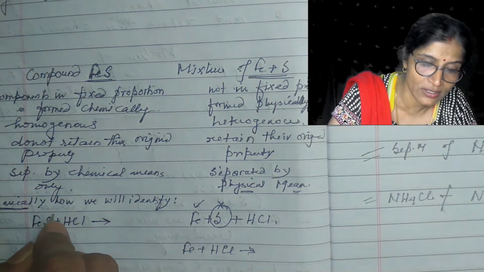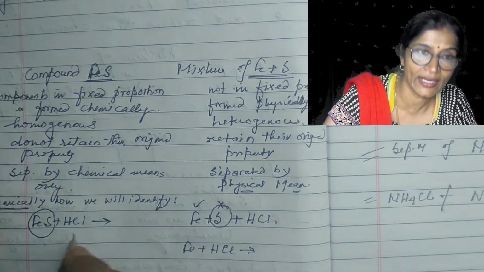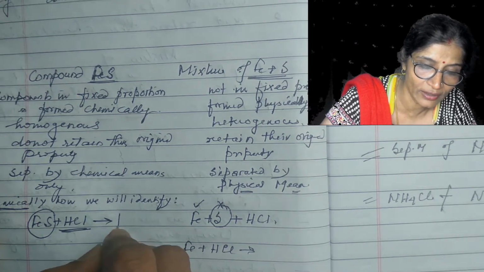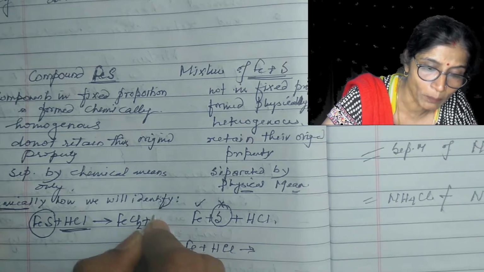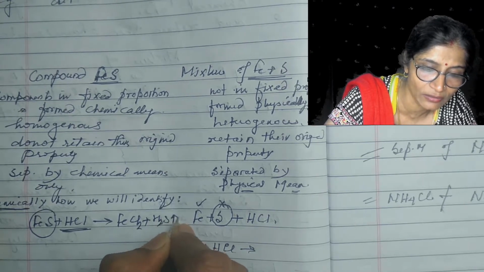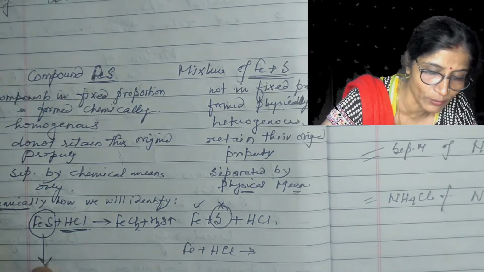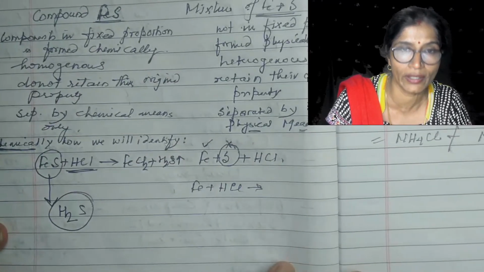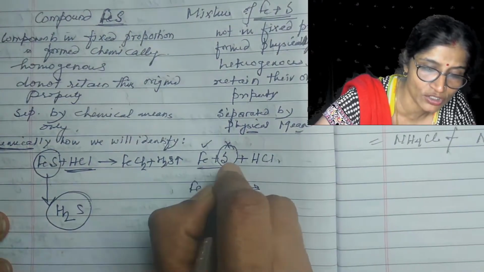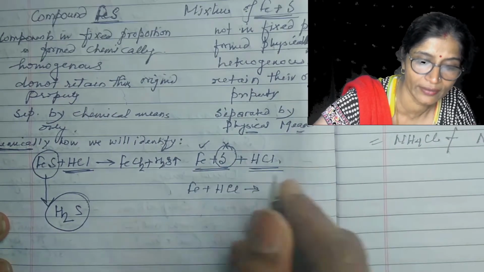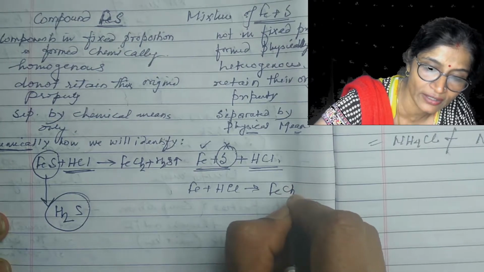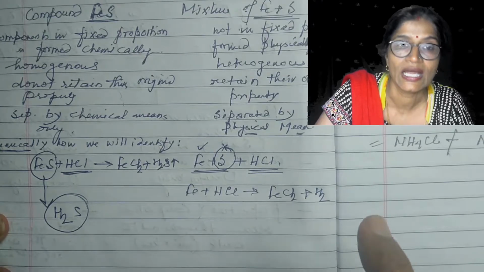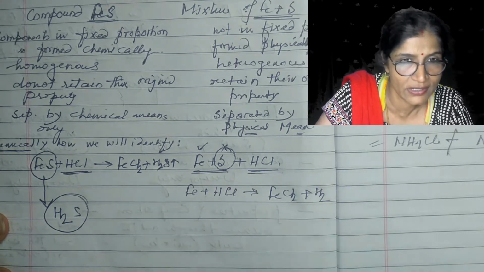So in the case of a compound, when HCl is added, then what will happen? It will give FeCl2, and hydrogen sulfide gas is evolved. So in the case of a compound, you will get the gas H2S with the smell of rotten egg. But when it is a mixture and HCl is added, you will get FeCl2 and a gas which is colorless and odorless.